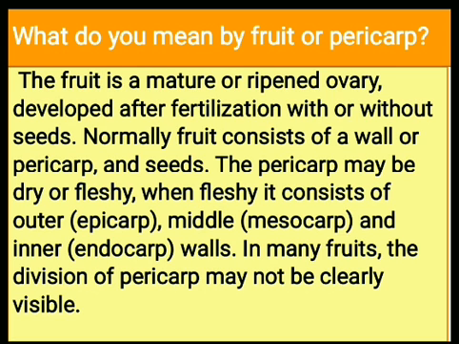And pericarp may be dry or fleshy. When fleshy, it consists of three walls: outer epicarp, middle mesocarp, and inner endocarp. I will show you the different layers in the next part. In many fruits, the division of pericarp may not be clearly visible.